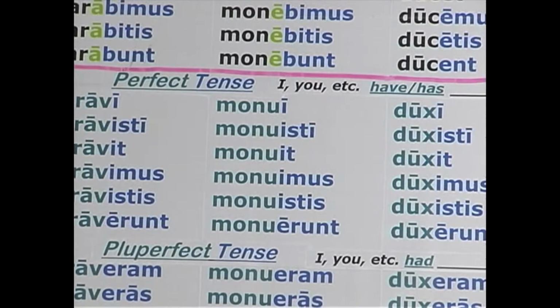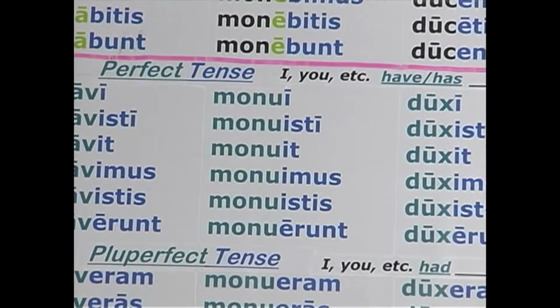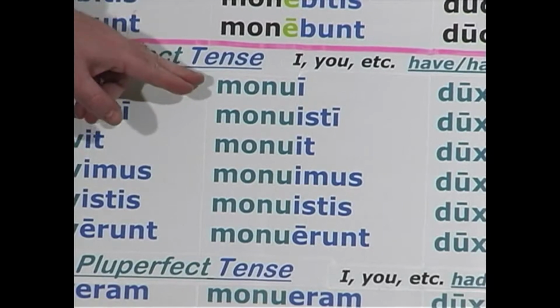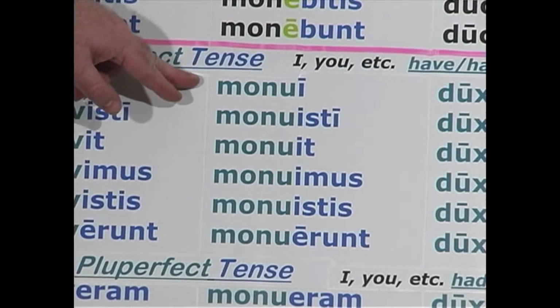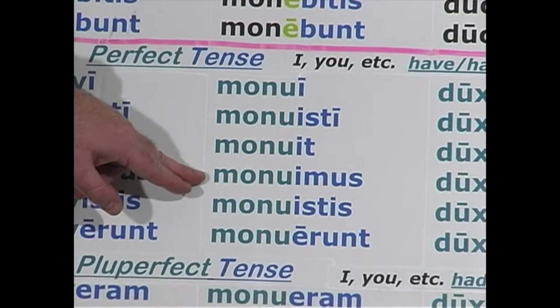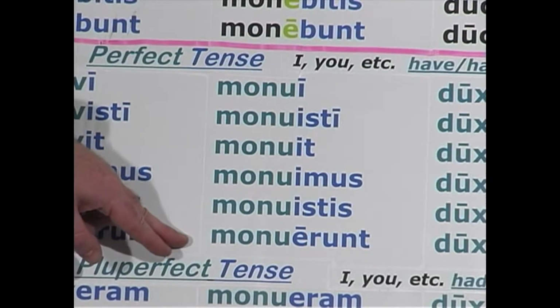Drop the i off the third principal part, and you've got the perfect stem. Add the perfect endings, and you can form the perfect active indicative. This translates, I have warned, you have warned, he has warned, we have warned, you, plural, have warned, they have warned.